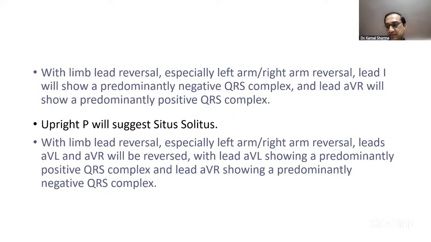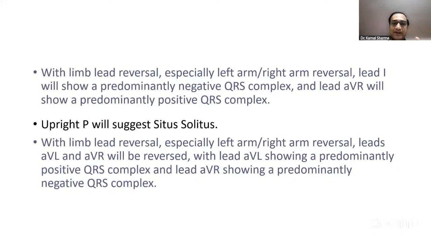Posterior fascicular block was another option, is what Ajay is saying. VVM is saying it's not dextrocardia. Limb lead reversal was correct, is what Abhi is mentioning. AVR was negative, is what Madhu Sudharan is answering. But a lot of students have told me that AVR was positive and AVL was negative. Everybody's saying it was limb lead reversal.